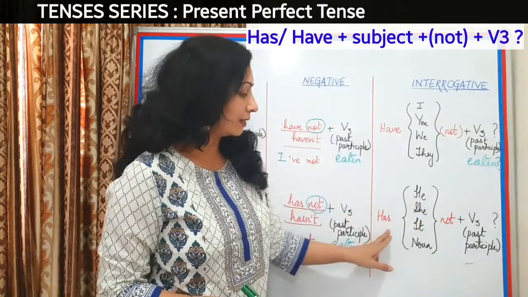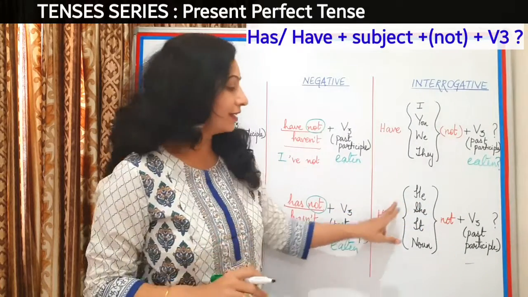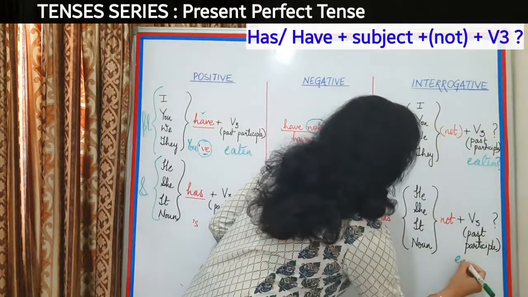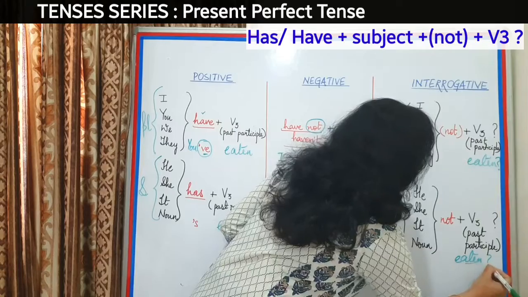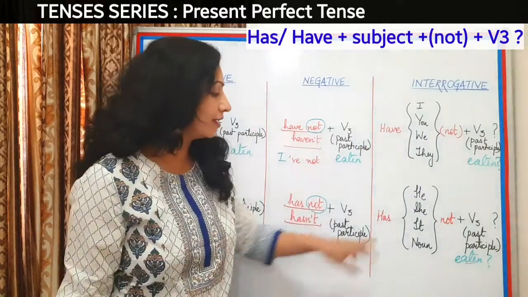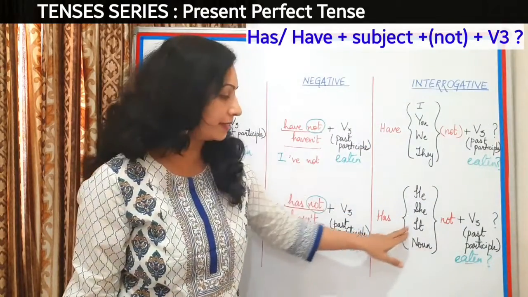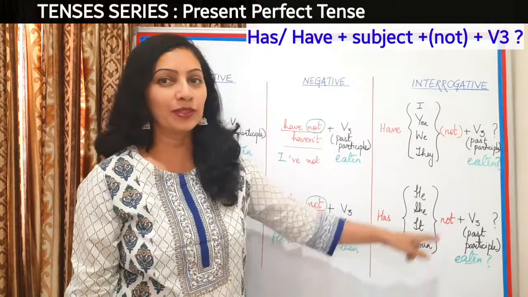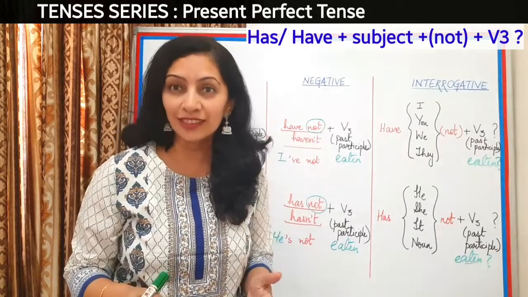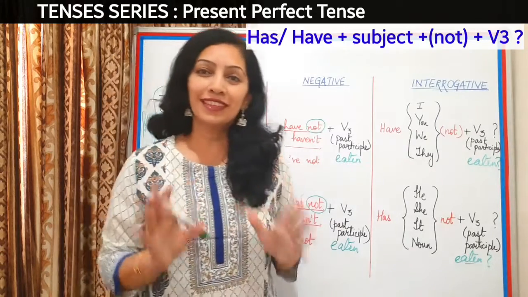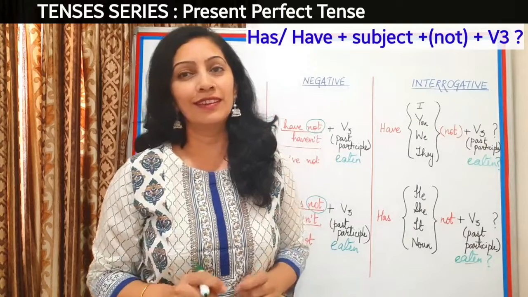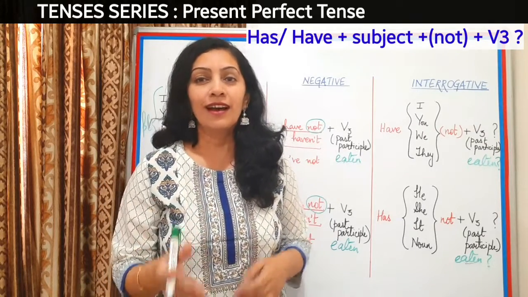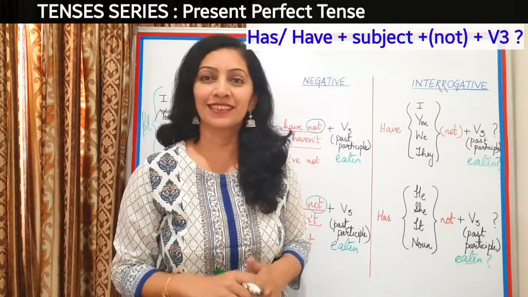Has he. Now for singular, I'm going to use has he not eaten. Right. So I'll write the verb here, eaten, in the third form and make a sentence. Has she eaten? Has it eaten? Has Shreya not eaten? Has Tarun not eaten? Has Raj eaten? So these were the formation of the present perfect tense, and now let's go on to see when to use these tenses.